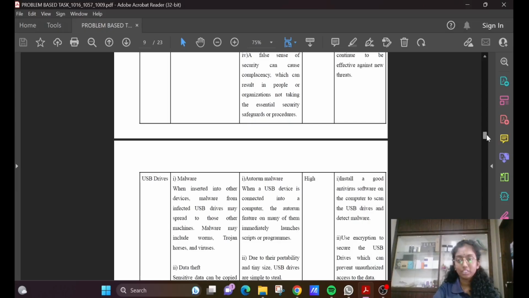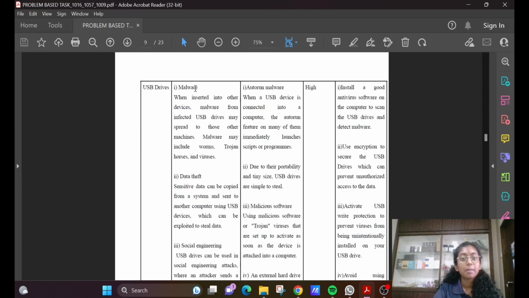Next. Thank you, Shashwini. Now, the first one is malware. When inserted into other devices, malware from an infected USB drive may spread to those other machines. Malware may include worms, Trojan horses, and viruses.